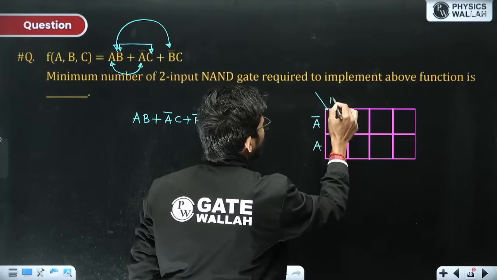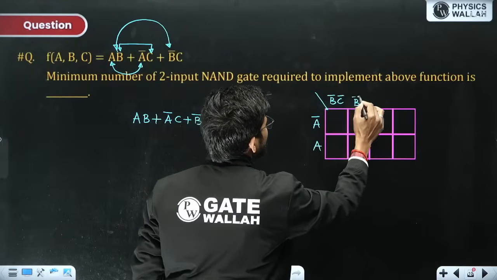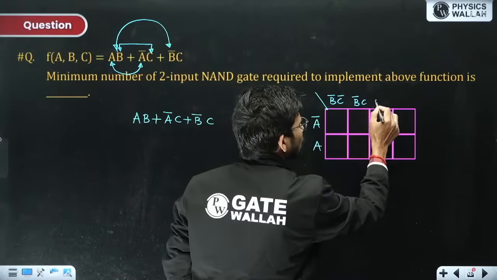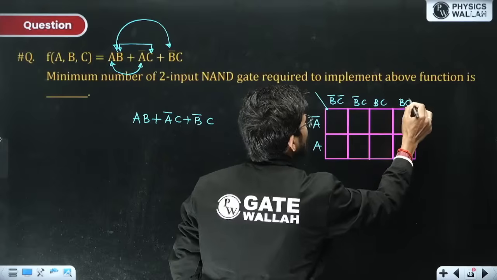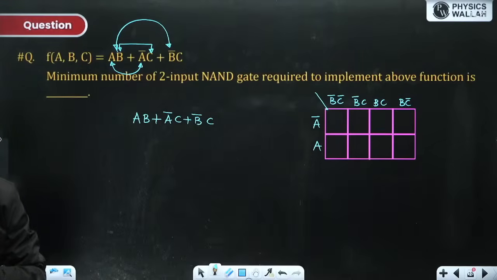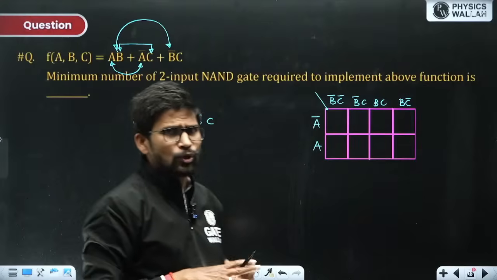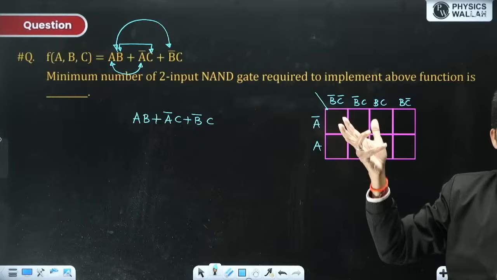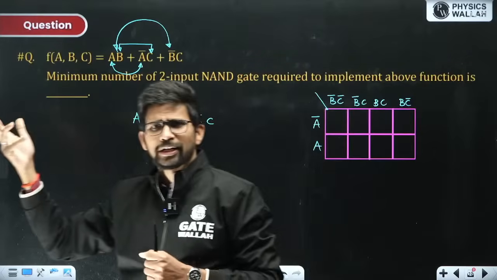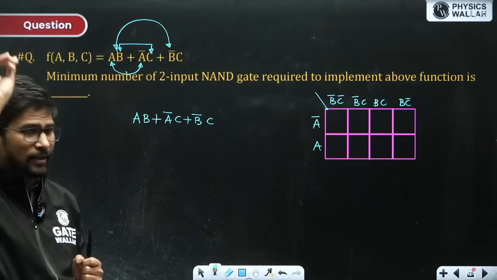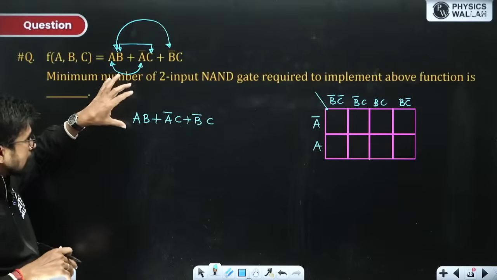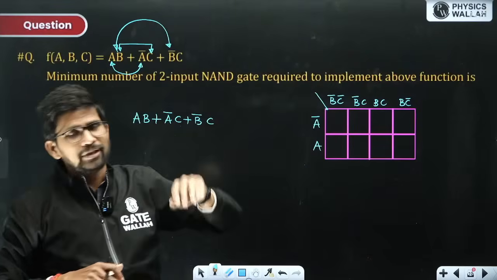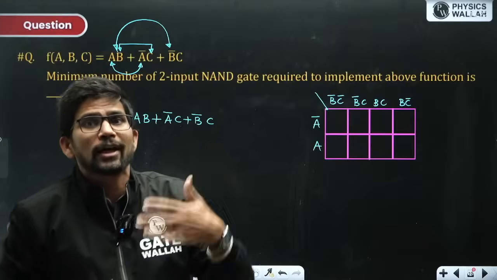If you are not able to apply a theorem, let us try whether this can be further simplified by using a K-map, because the K-map will tell you whether this function can be further simplified or not. I have already taught you in the paid batches, and also in the digital electronics playlist with 14 lectures on the Gate Wallah EEC channel, how to fill the function directly into the K-map without converting it into canonical SOP form.